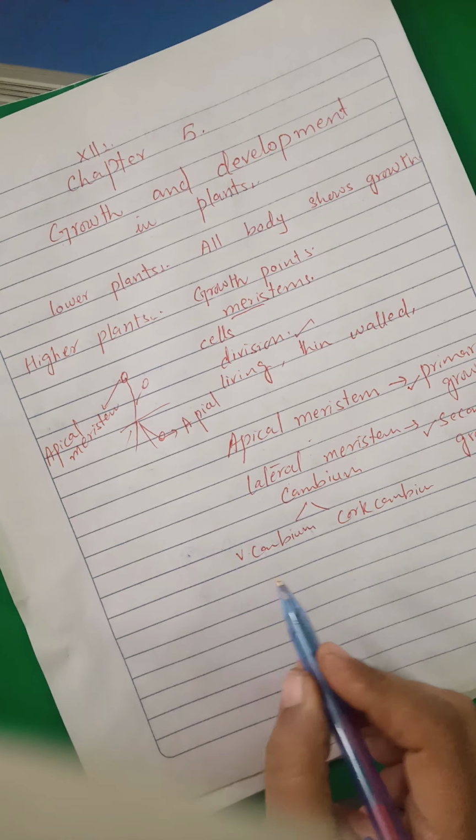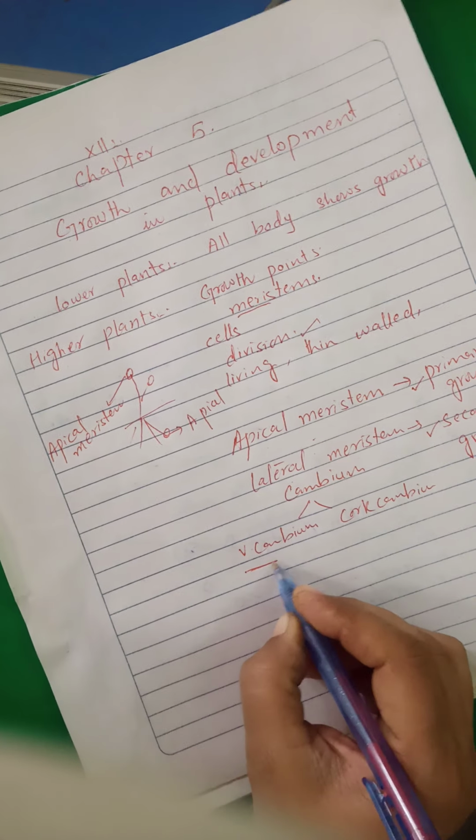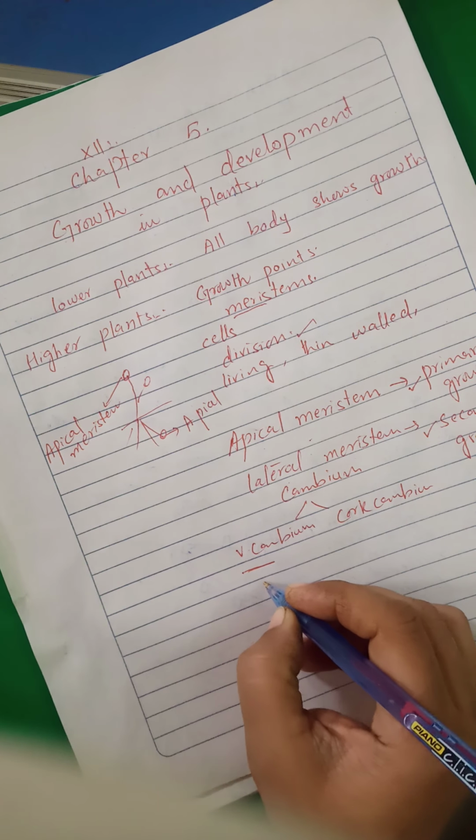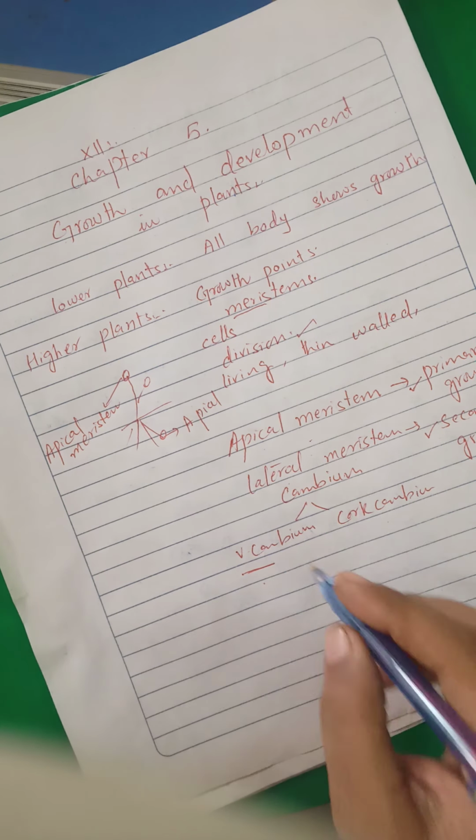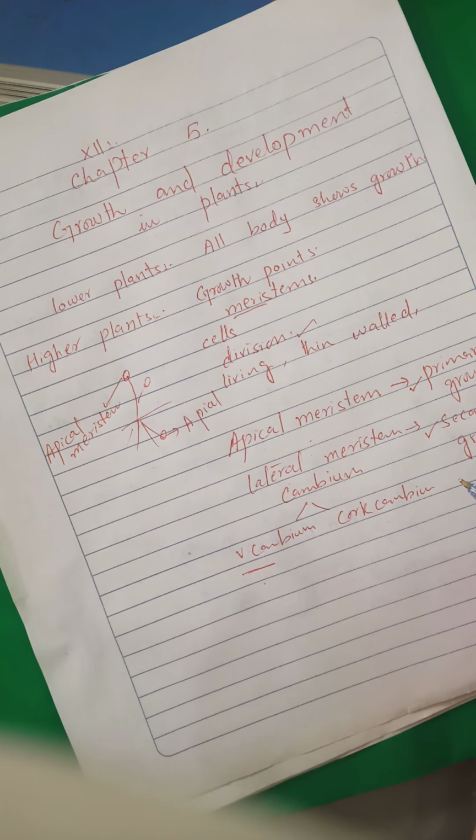Okay, the vascular cambium is present between the vascular bundle, xylem and phloem, and cork cambium is present in between the cork cells and cortex. So these are the tissues which are responsible for the growth of the plant.